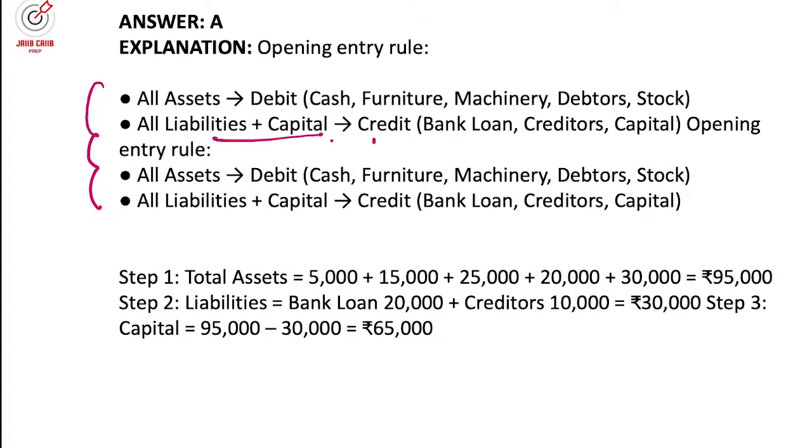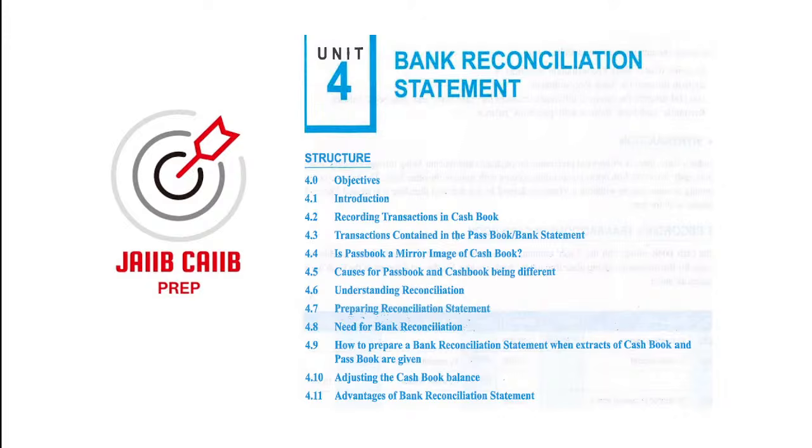Liabilities plus capital means the money contributed by the owner, which is 65,000. They also play one trick: they did not mention this amount, so we have to calculate it. Assets equal liabilities plus equity, right? This is how you can expect questions based on this unit. I have kept some other questions also, so later you can go through those.